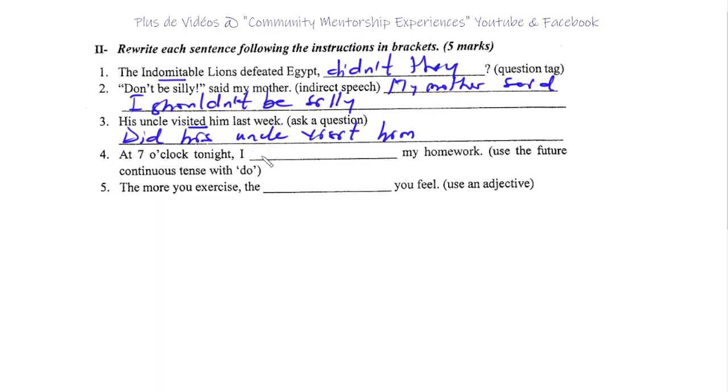4. At 7 o'clock tonight, my homework. 7 o'clock, and you have to use do. A couple of things I'm thinking. At 7 o'clock tonight, I'm doing my homework. So I'm doing my homework at 7 o'clock tonight. The second possibility, at 7 o'clock tonight, I'm going to do my homework. And lastly, I will be doing my homework. So it all depends on what they mean exactly by using do.